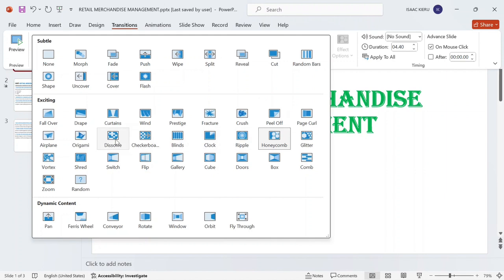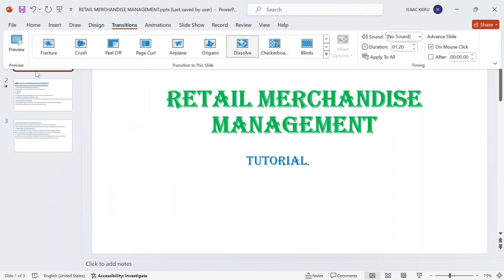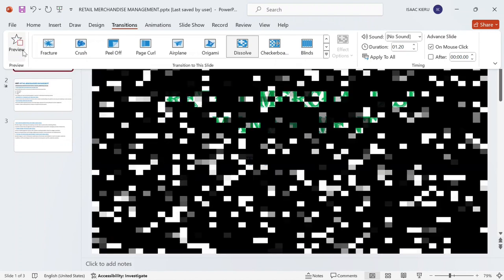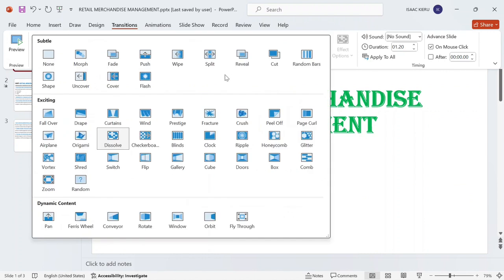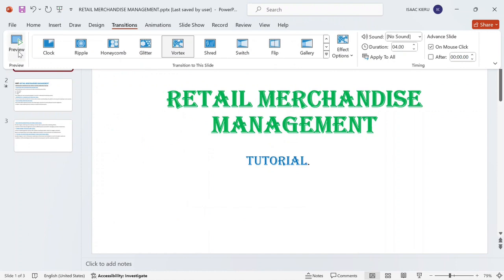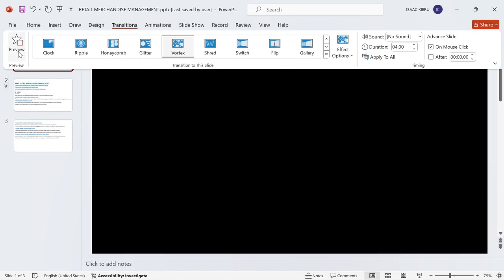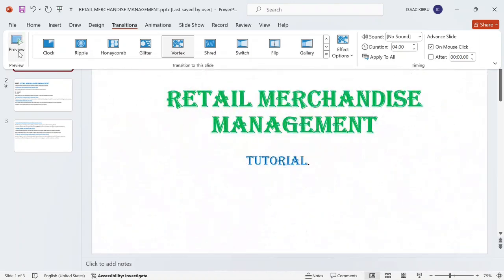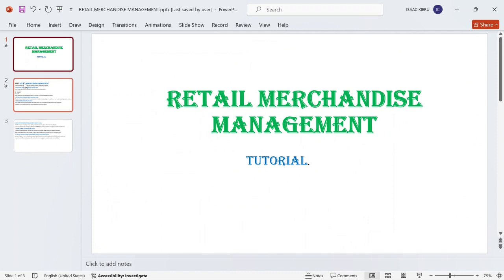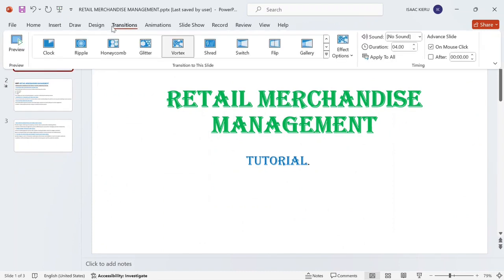Let's see, I can choose dissolve. I'll just left click once and then click on preview so that I can see how the transition looks. So you can do several tests before you proceed to the next slide. Maybe click on vortex and then click on preview. As you can see on your screen now, that's how the vortex transition looks. So in my first slide, I'm going to use honeycomb as my transition.